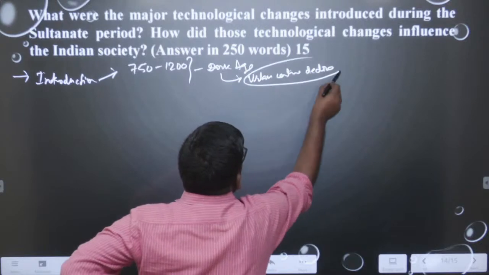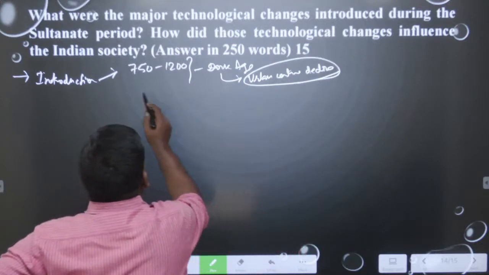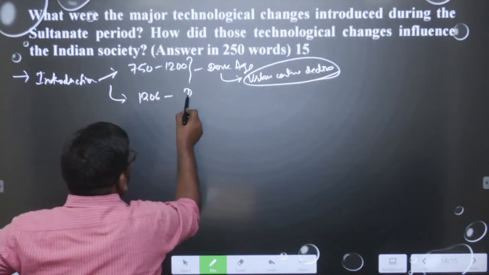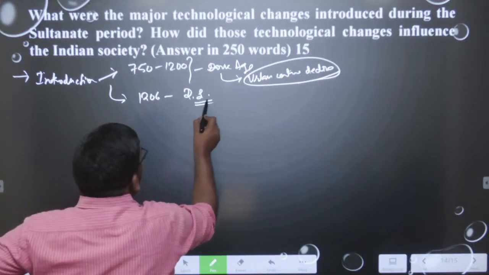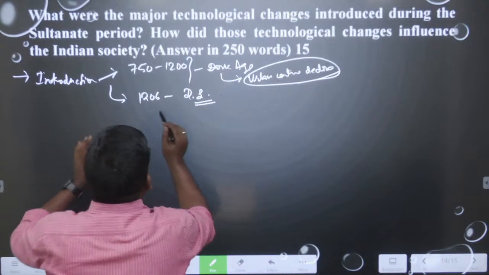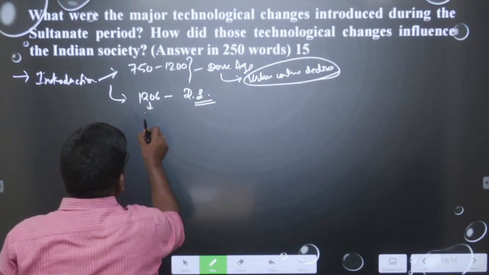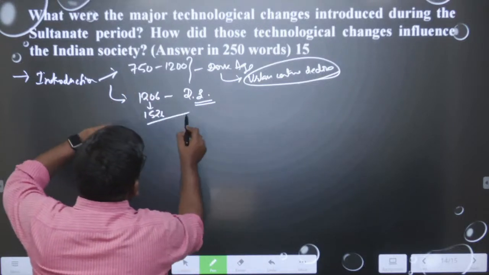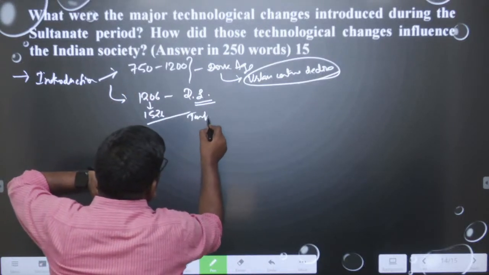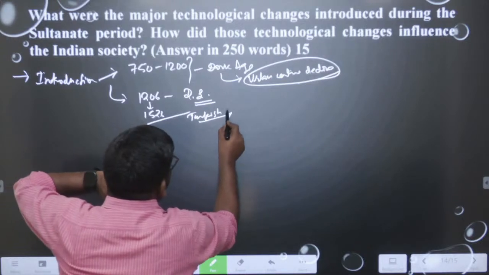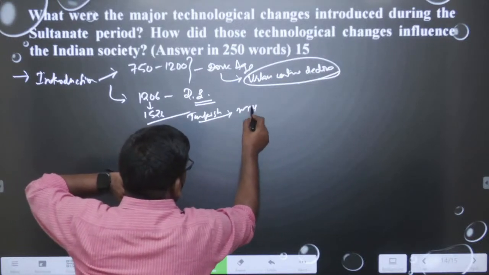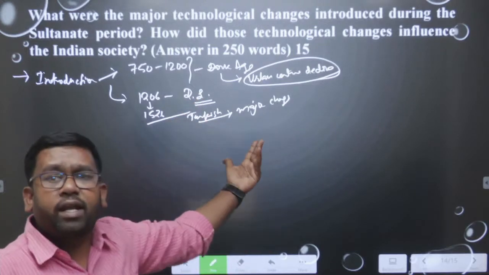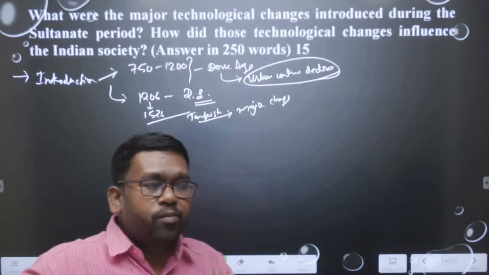So we can write about this thing, urban centers decline. Then what happened? In 1206 the Delhi Sultanate was founded and it brought a different system. The Delhi Sultanate was from 1206 to 1526. So these are things you write, and with the coming of Turkish people in India, there were major changes happening in ancient India.